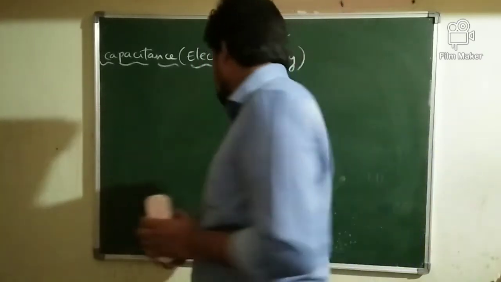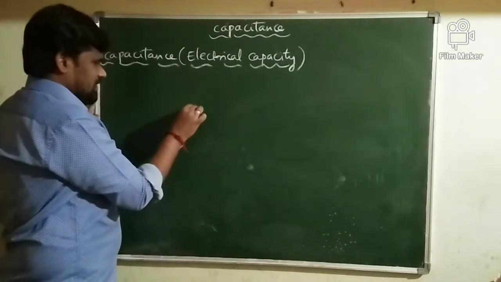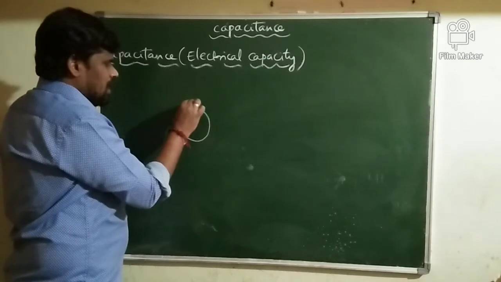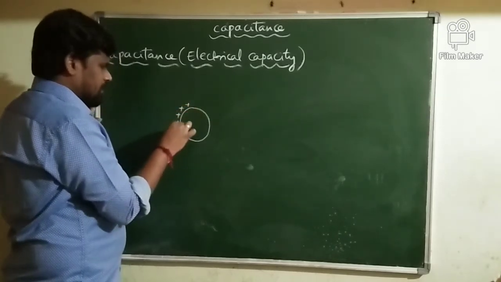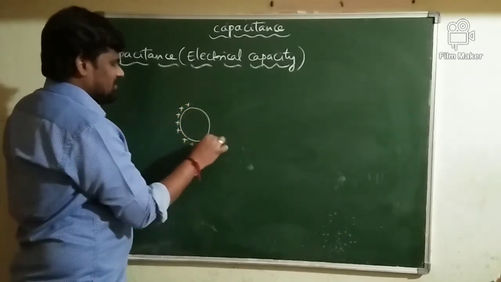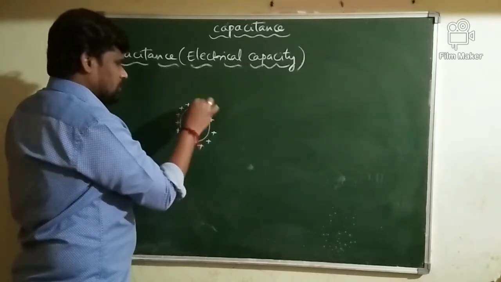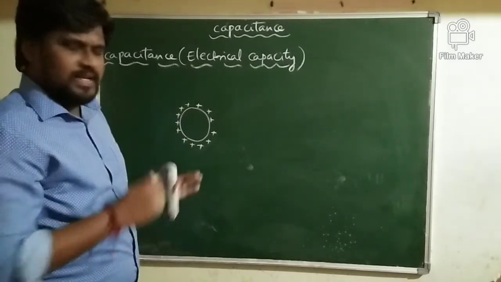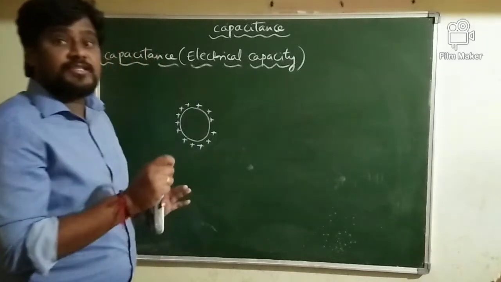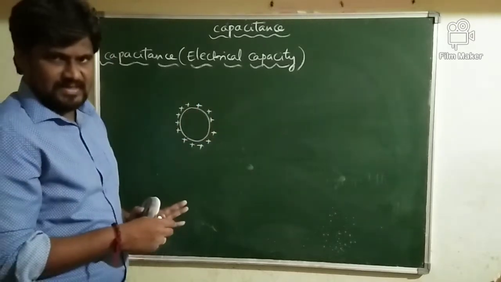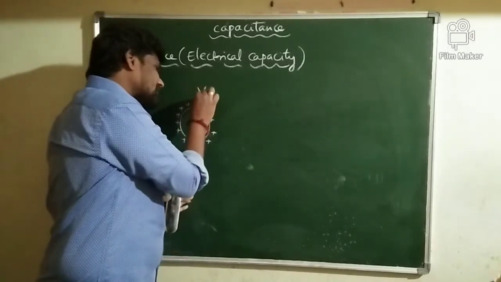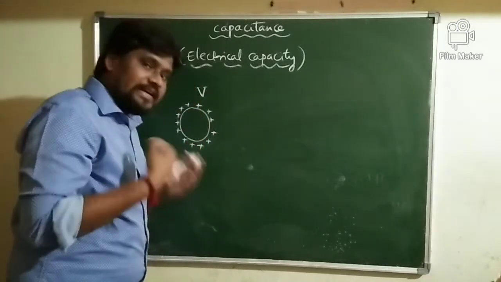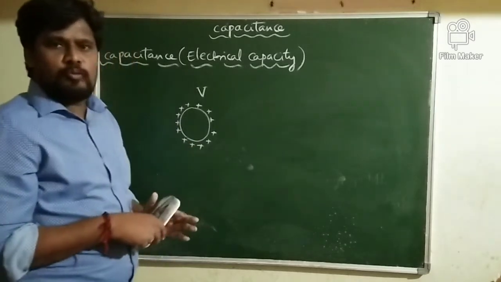If we have any conductor, say for example a spherical conductor, if we give charge to the conductor, you know very well a spherical conductor is going to store the charges. What happens when the charge is given to the conductor? Its potential increases. That is, its potential rises. The V value is going to increase. Once potential increases, this conductor is going to produce what?